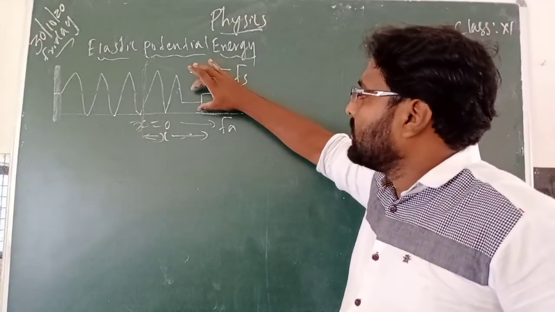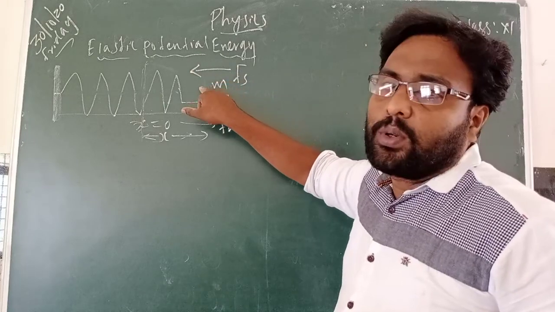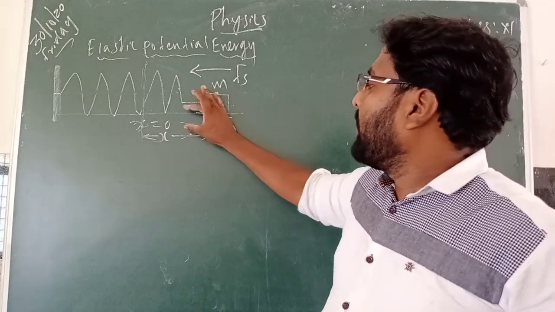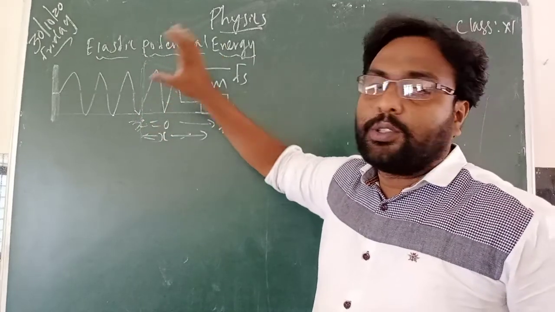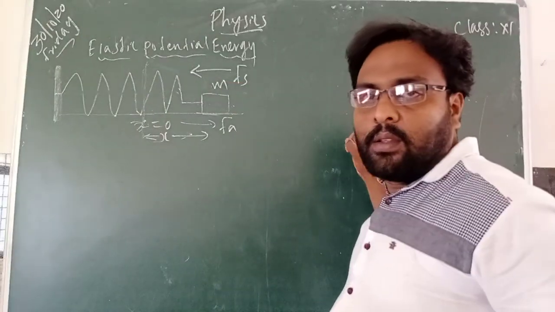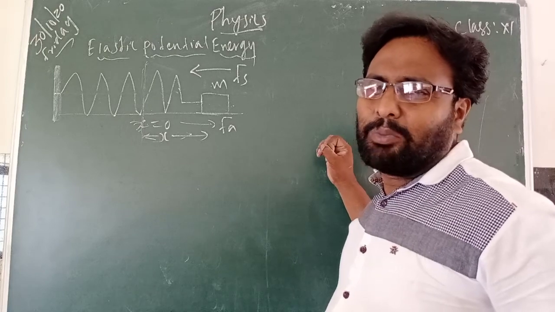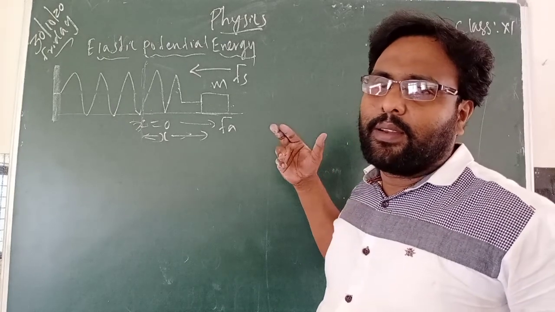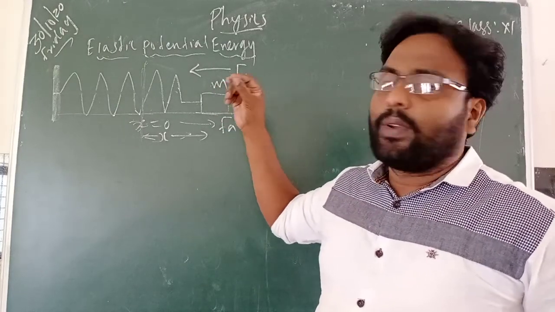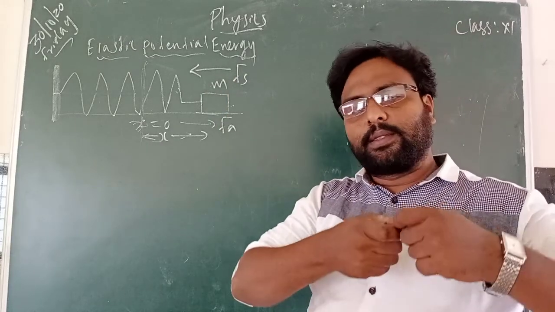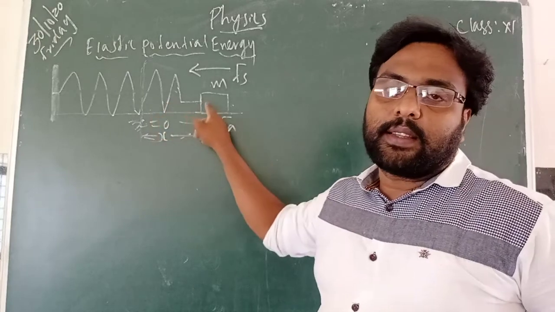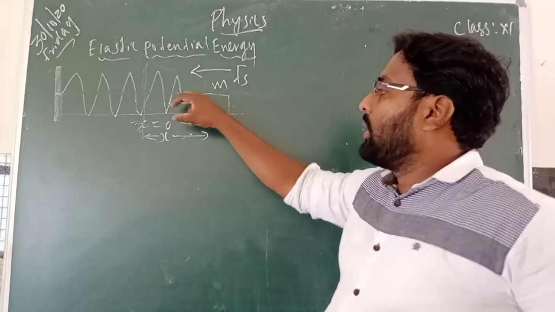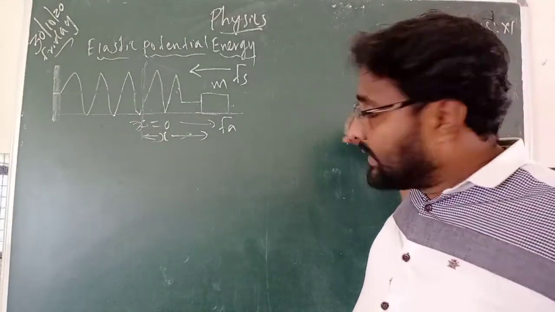Once you apply the force on the spring, applying the force means just holding the mass and stretching like this. Simple thing, as we do with a rubber band, we used to stretch. The same thing here: one spring is attached with the mass, you are stretching. You are applying the force in this direction.